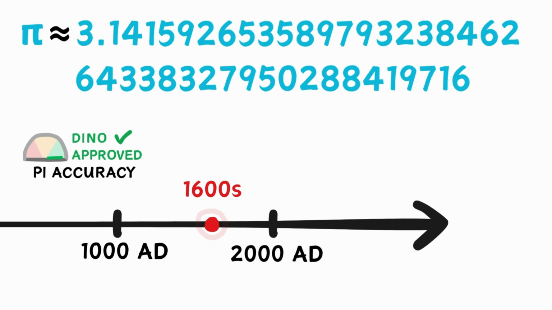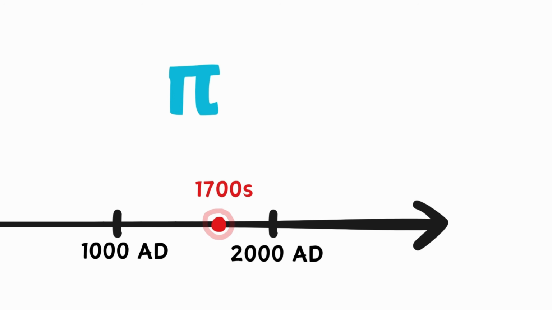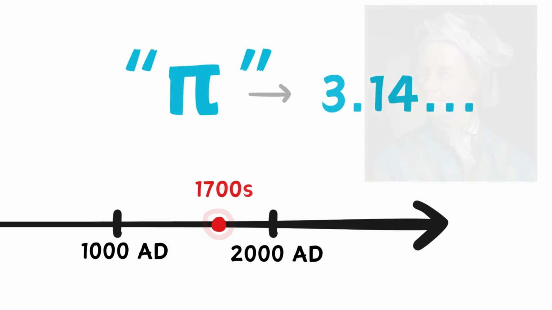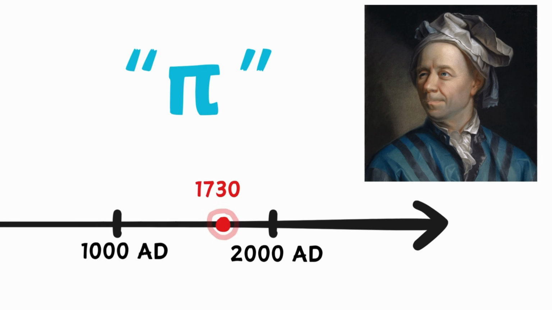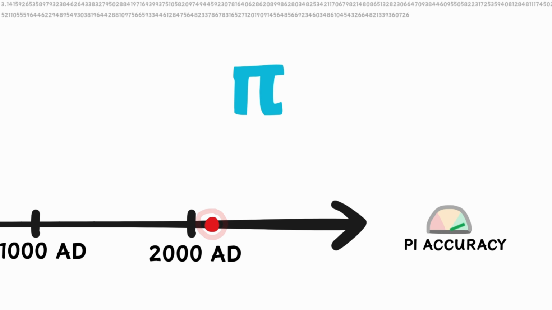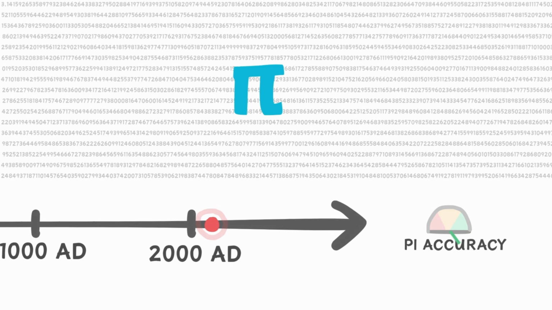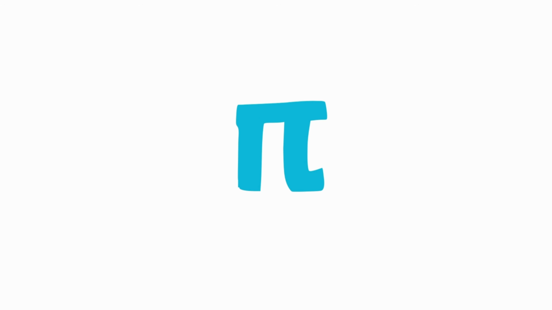In the 17th century, mathematicians were beginning to use infinite series to calculate pi. Not long after, in the 1700s, the Greek letter pi was used to denote the number pi, and was popularized by Euler in the 1730s. Fast forward to today, and now we are able to calculate trillions of digits of pi thanks to supercomputers. But even with all this knowledge, pi remains one of the most overlooked numbers in math.